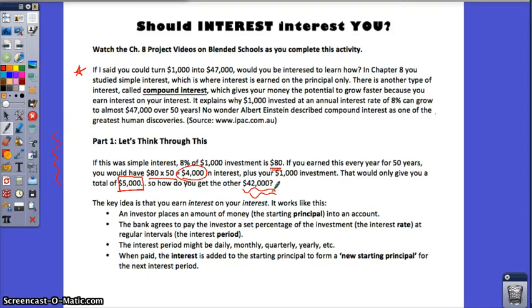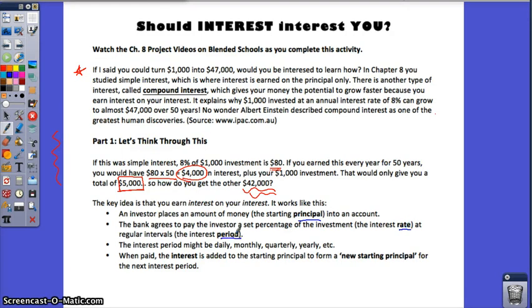Sounds confusing, I know. Here's some of the key ideas, and I want you to read this over while I'm reading it with you. An investor will place an amount of money as the starting principal into the account. So whatever you start with is the principal. The bank will agree to pay the investor a set percentage of the investment, which would be the interest rate, at a regular interval, which would be the interest period.